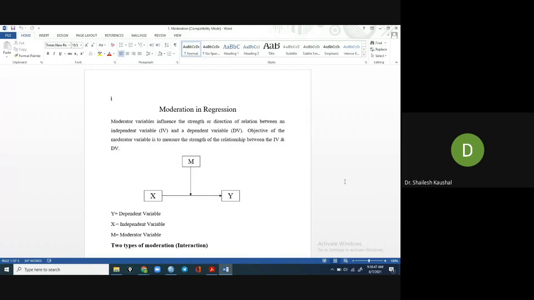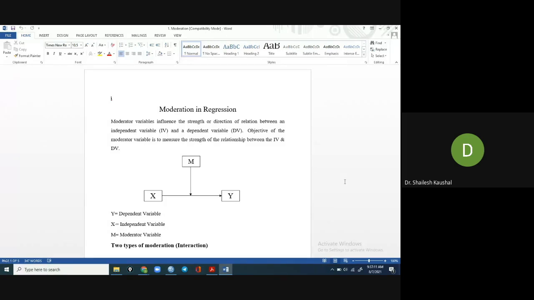Moderation basically changes the strength of the relationship between the dependent and independent variable. In the presence of the moderator variable, it may change the relationship between the two variables, as well as the strength.